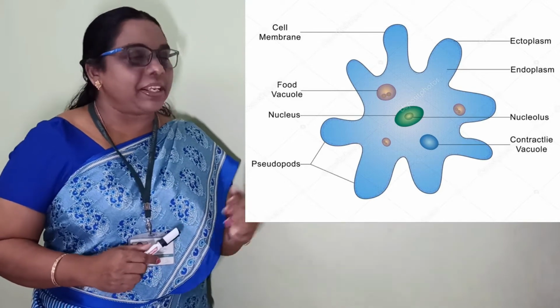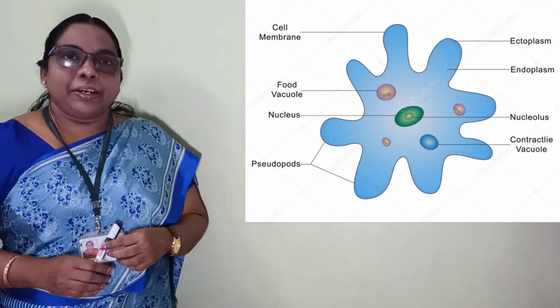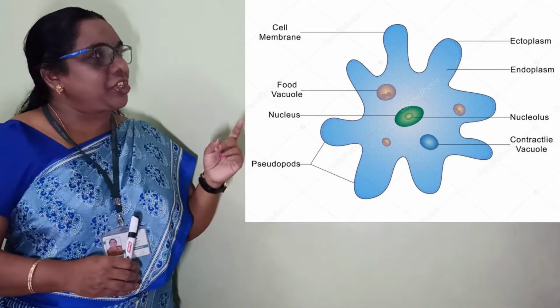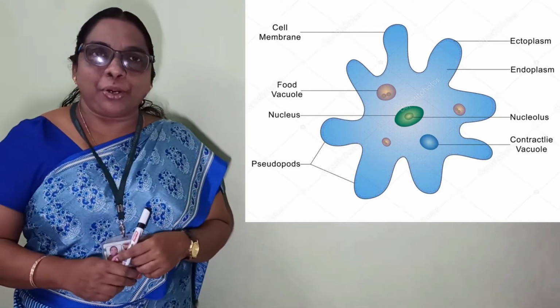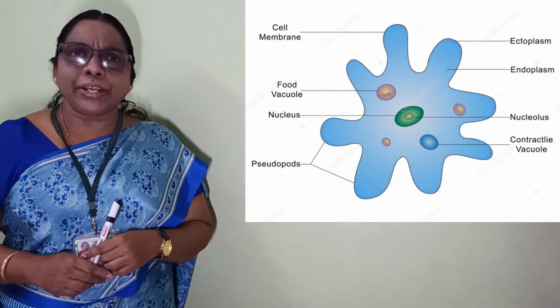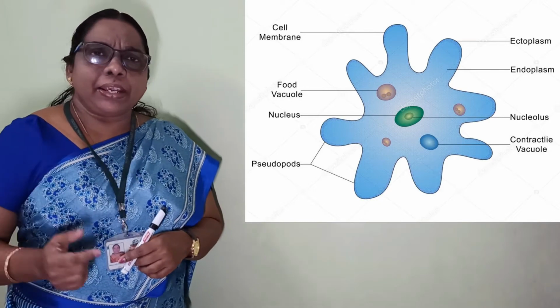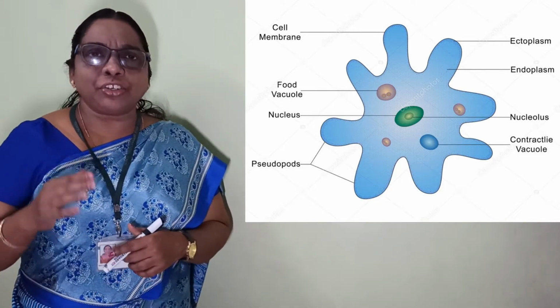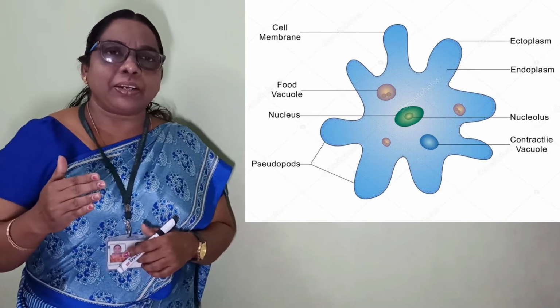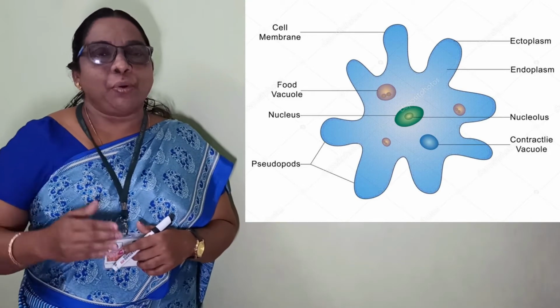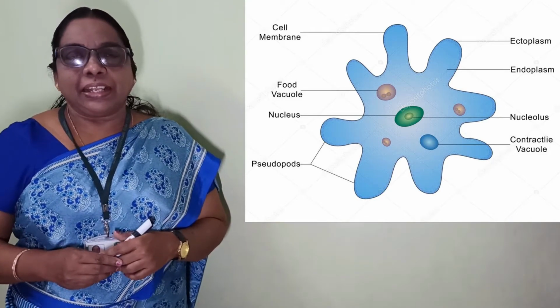The cell is filled with cytoplasm. Okay, and there are finger-like projections called pseudopodia. And there is a single cell wall, and throughout its life, this organism lives with only a single cell. That's the reason this organism is called a unicellular organism. Okay, is it clear? Yes.